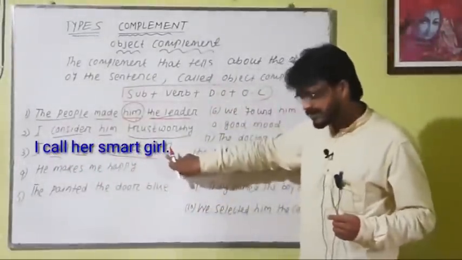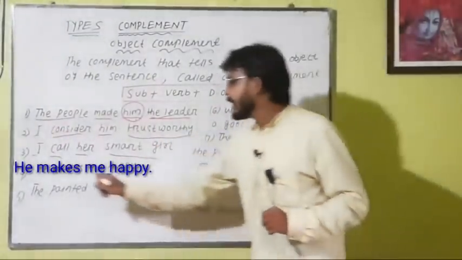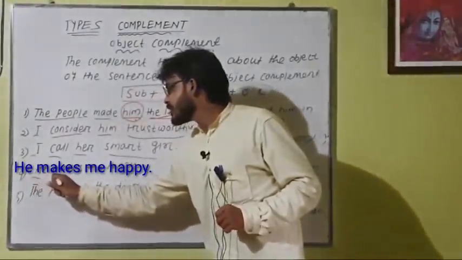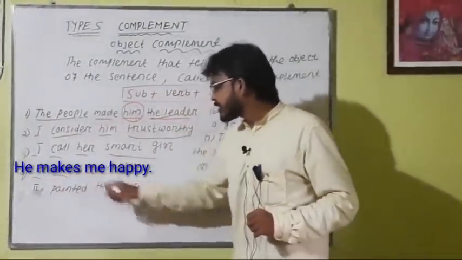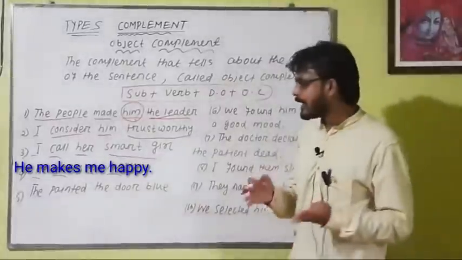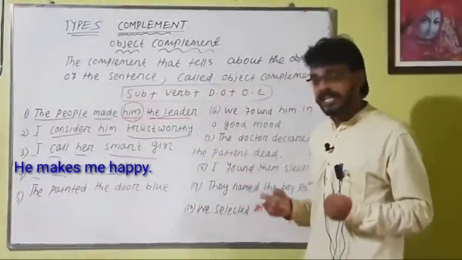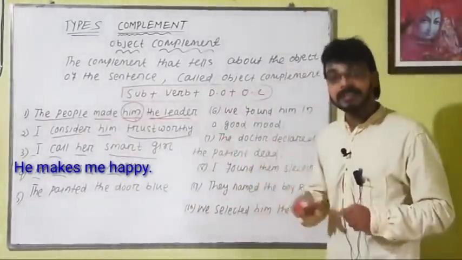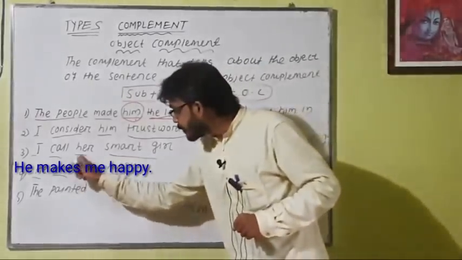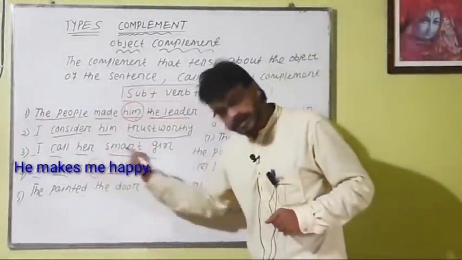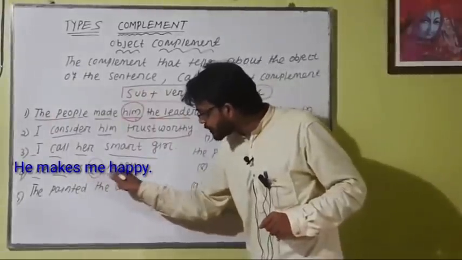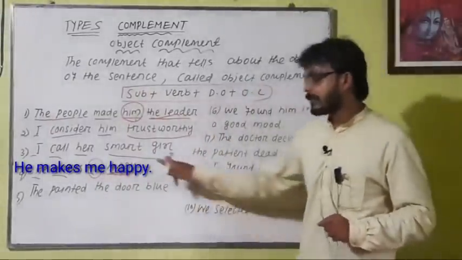This is the object complement. He makes me happy. He, subject, makes, verb, me, direct object, happy. Who is happy? He or me? He makes me happy. So here it is about me, that is the object. Object complement, happy.